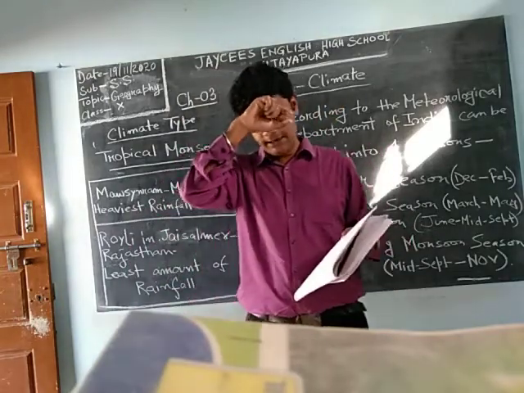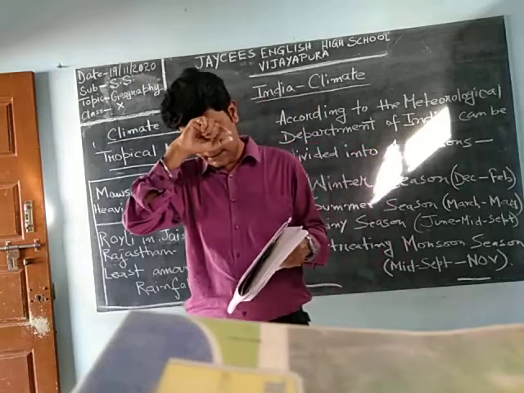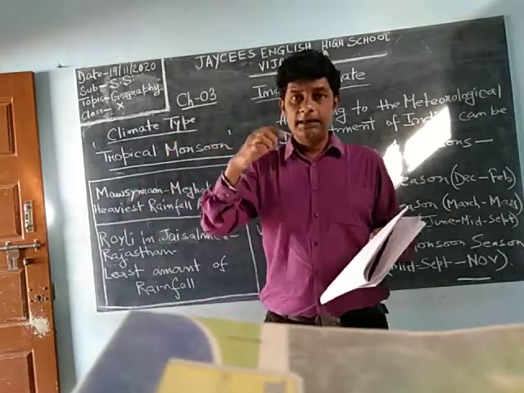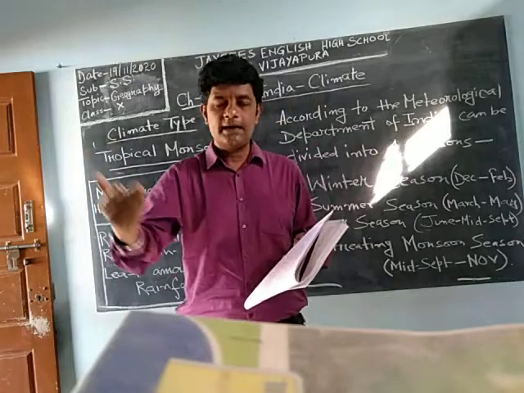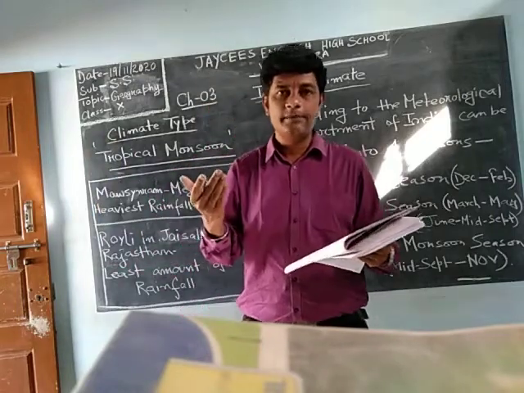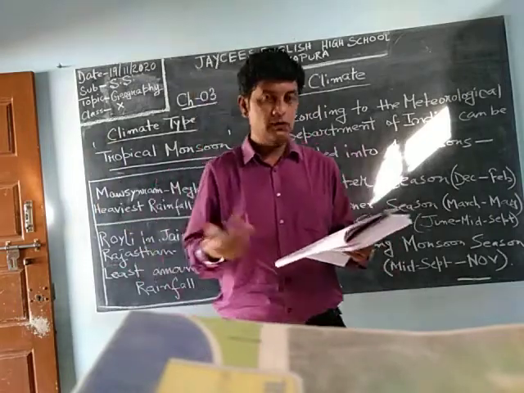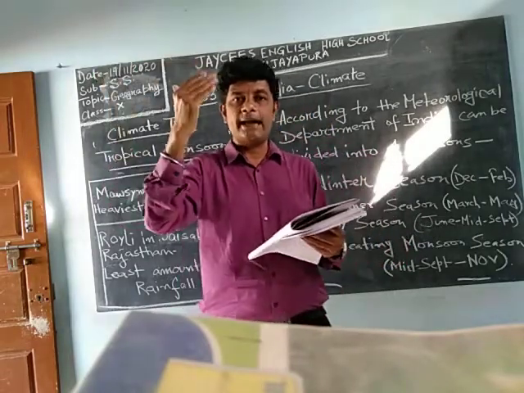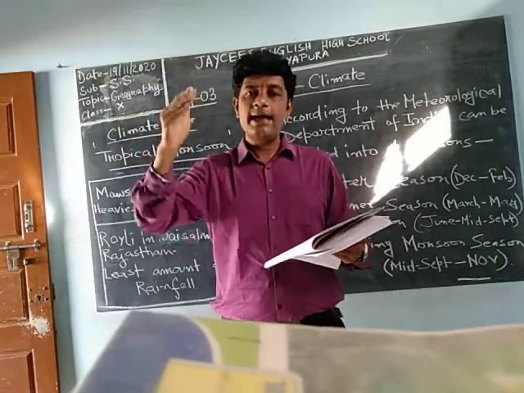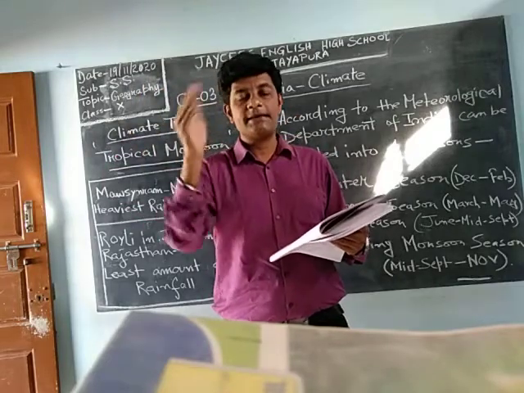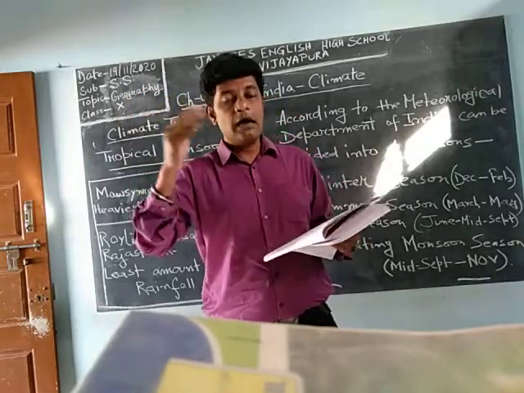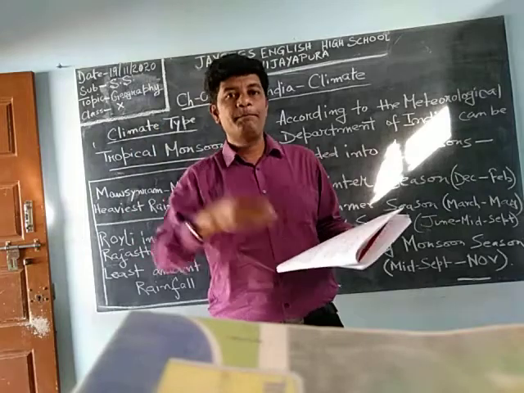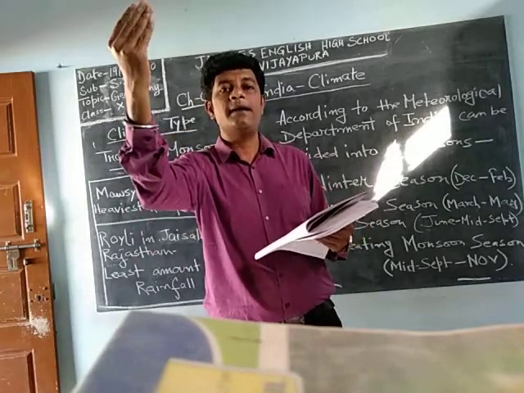During the month of June, these pressures form in the Arabian Sea also, and this monsoon wind first passes through Kerala. Okay, and then it passes our full country, but it gets stuck in the Himalaya.